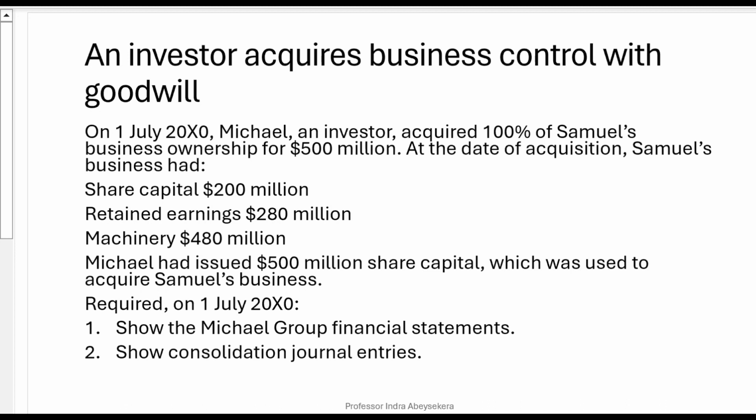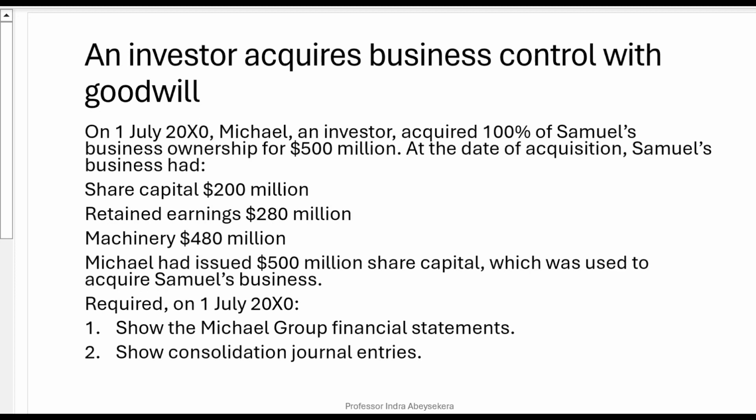On 1st of July 20XO, Michael, an investor, acquired 100% of Samuel's business ownership for $500 million. At the date of acquisition, Samuel's business had share capital $200 million, retained earnings $280 million, and shareholders' equity, therefore, is $480 million. That's represented by machinery, $480 million. Liabilities are zero, therefore the net assets are $480 million.